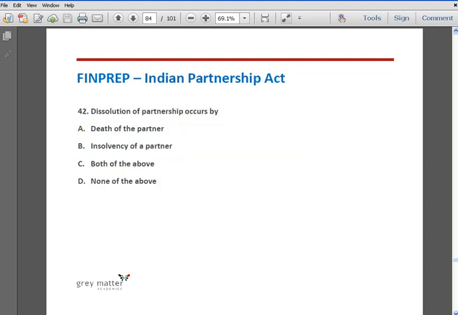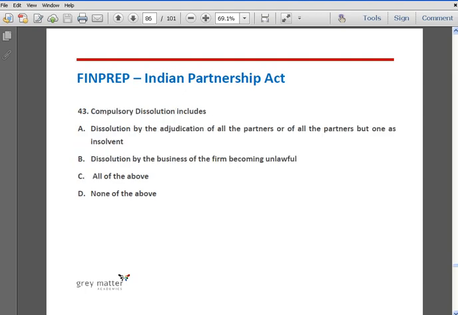Question number 42. Dissolution of partnership occurs by: option A, death of the partner; option B, insolvency of the partner; option C, both of the above; and option D, none of the above. The correct answer is both of the above. Dissolution of partnership occurs by expiry of the term, by the completion of the adventure, by the retirement of the partner, by the death of the partner, and by the insolvency of the partner. Hence both death and insolvency are covered in case of dissolution.